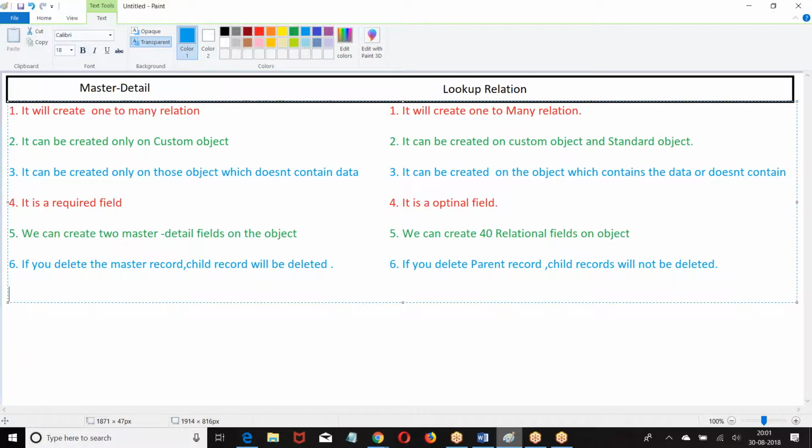So if there is no parent, the child also should not be there. That is the reason if you delete a parent, the child will be deleted. Whereas lookup is an optional field, so a child can exist without a parent. I hope you are clear.